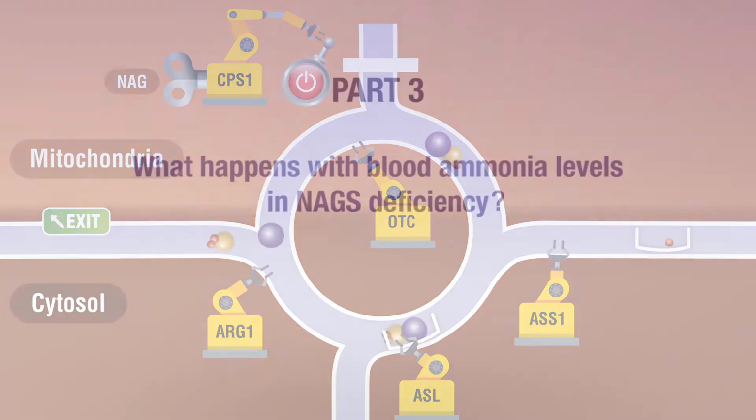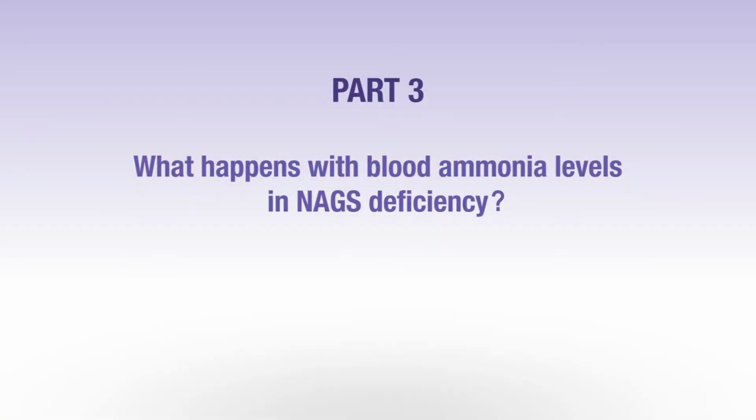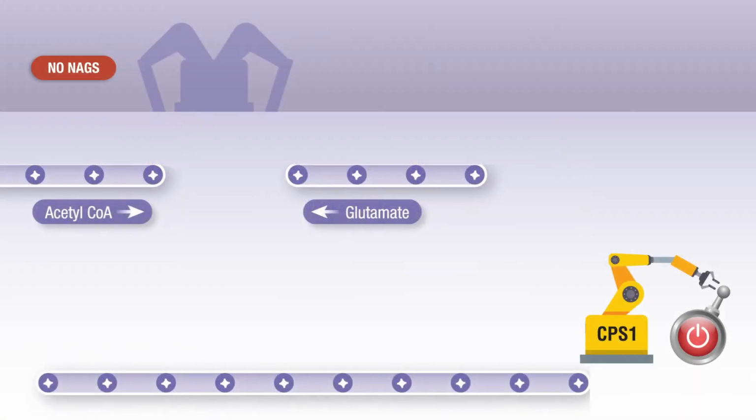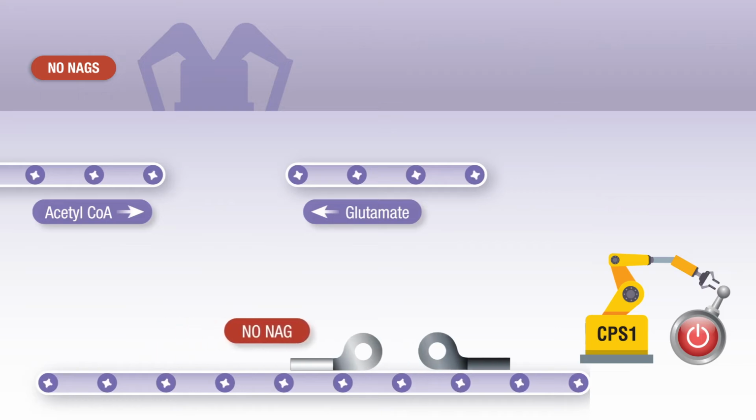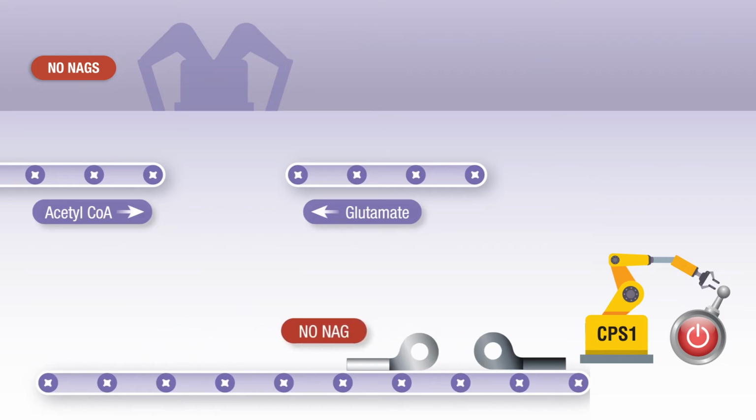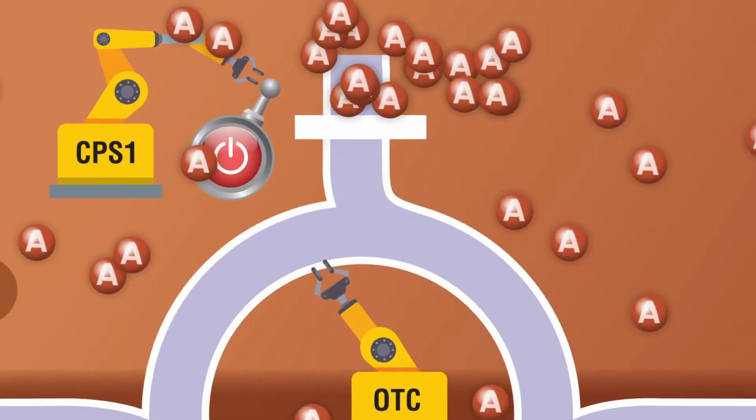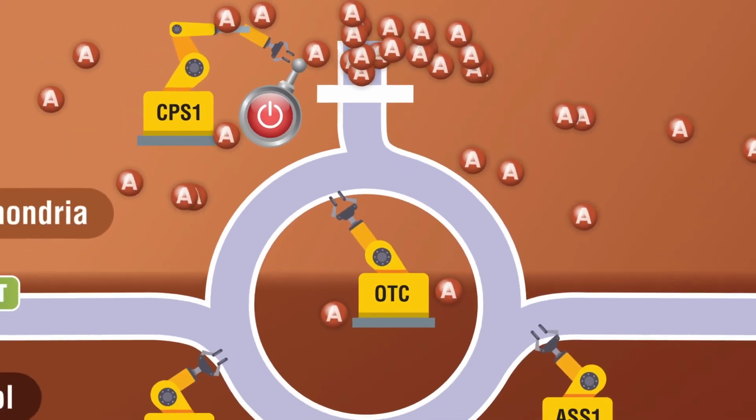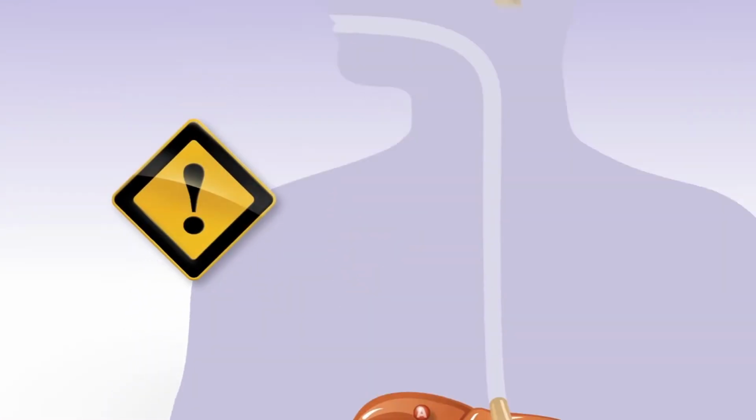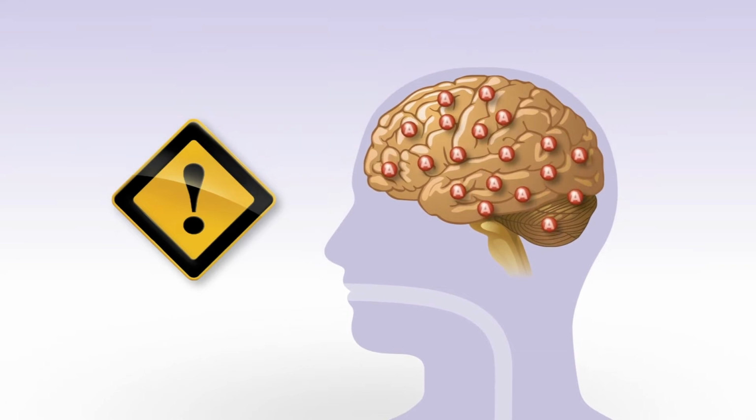Part 3. What happens with blood ammonia levels in NAG-S deficiency? If the worker NAG-S is not active, NAG is not produced, so CPS1 is not able to start the process to remove the toxic ammonia. This results in an increase of ammonia in the blood to toxic levels, which are dangerous, especially for the brain.